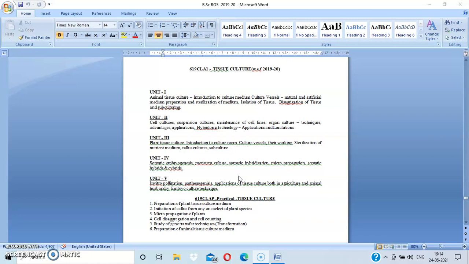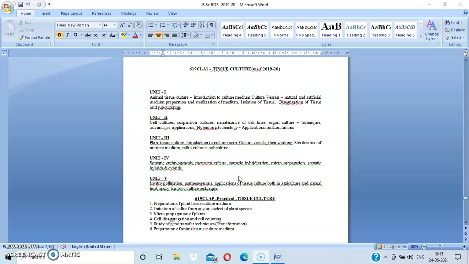Now you are promoted to your 6th semester. Here you have an option to choose your cluster papers. What are cluster papers? Whatever your interest in your PG, you select in your degree last semester, those subjects, more papers of your interested subjects. Okay, for that purpose our CCE has designed these cluster papers.